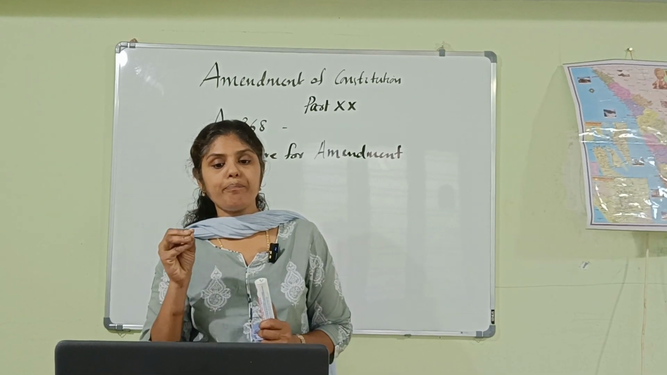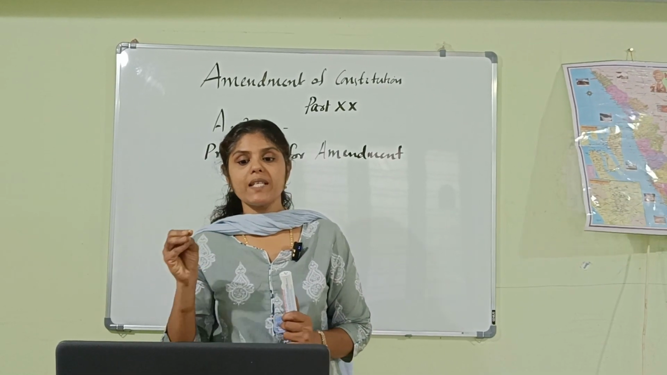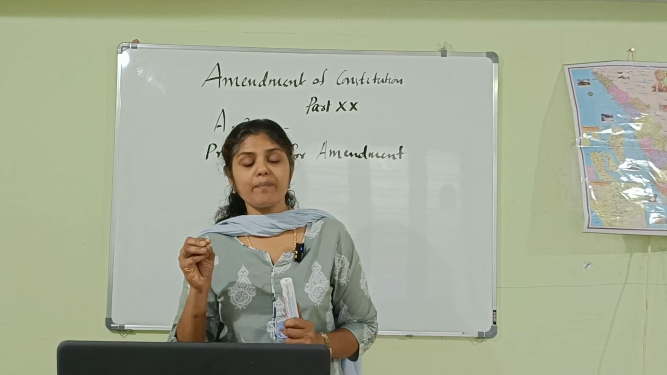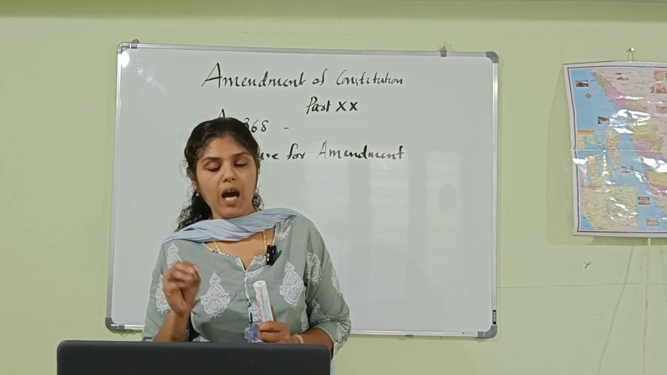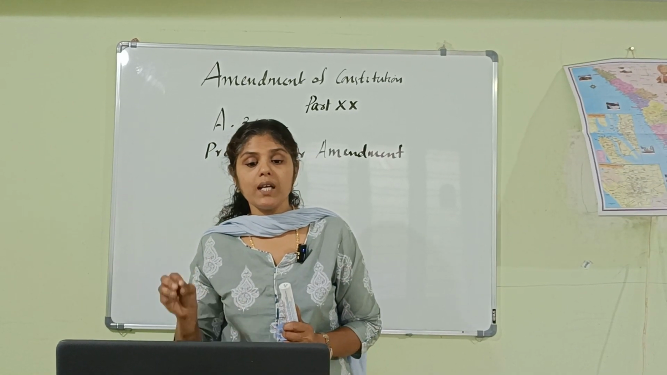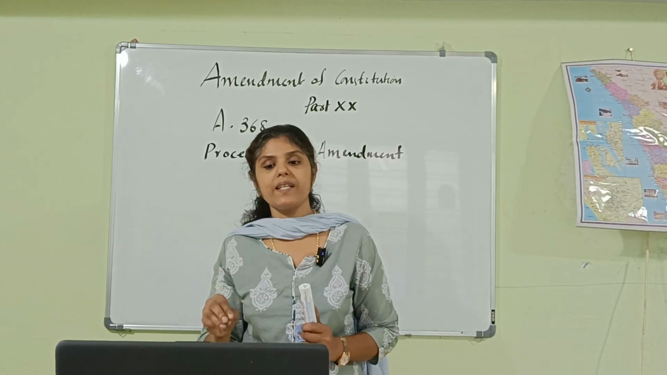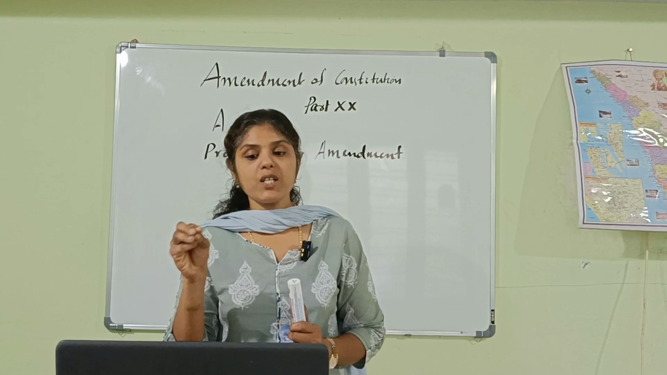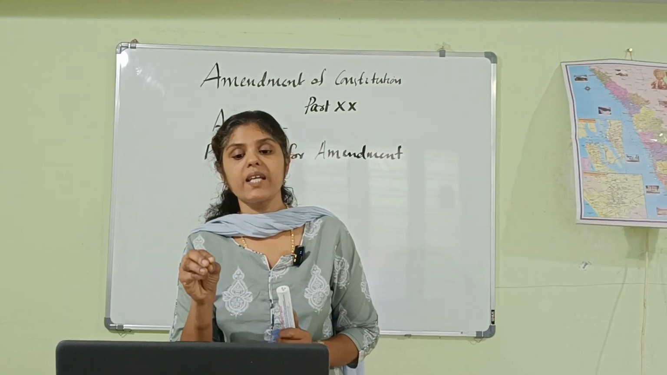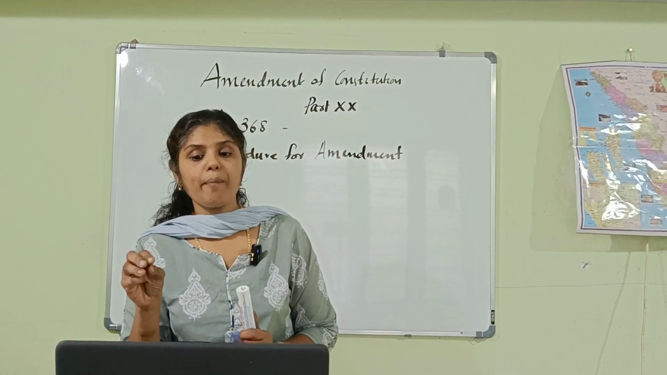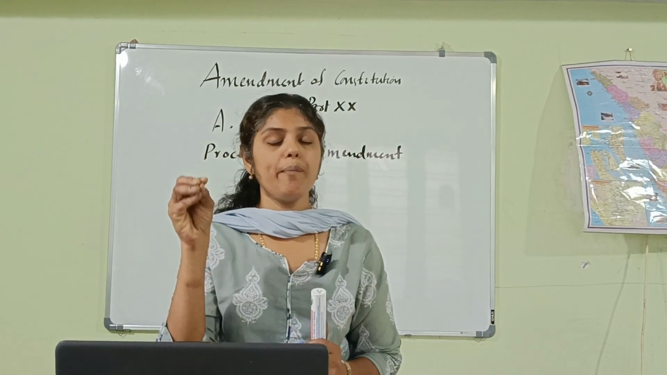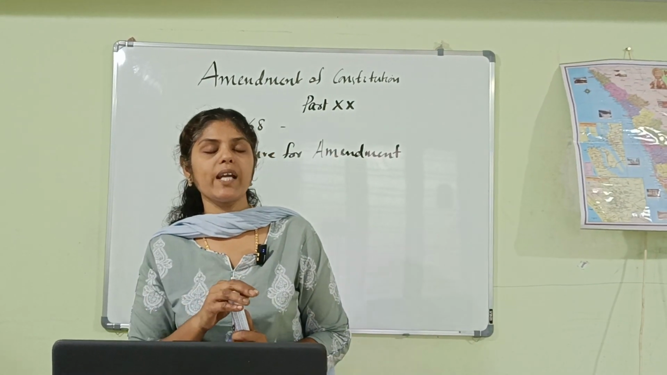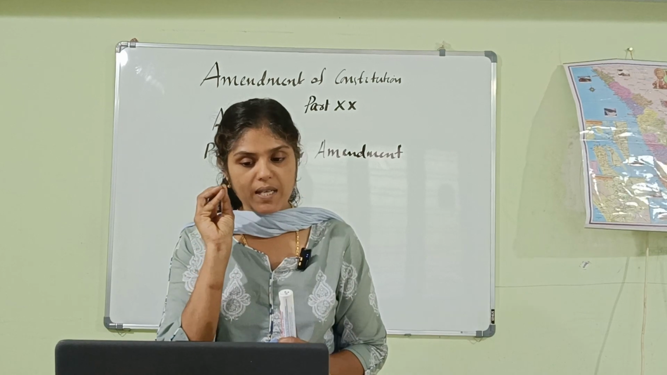The bill must be passed in each house by a special majority, that is a majority of the total members of the house and a majority of 2/3 of the members of the house present and voting. ഇപ്പൊ ബില്ല് പാസ്സാകുന്നെങ്കിൽ in each of the house, the bill should be passed in each house by a special majority. ഒരു സ്പെഷ്യൽ മെജോറിറ്റിയിലൂടെയാണ് ബില്ല് ഹൗസിൽ പാസ്സാകുന്നത്.